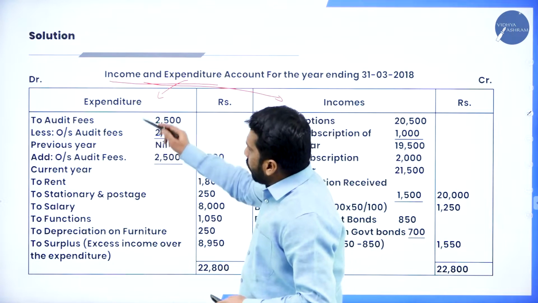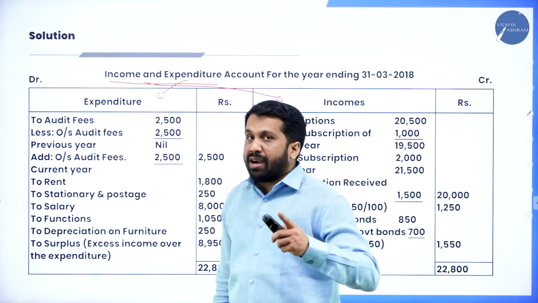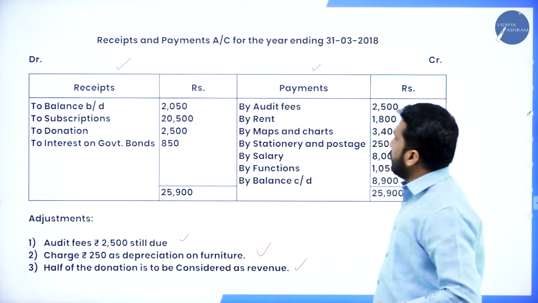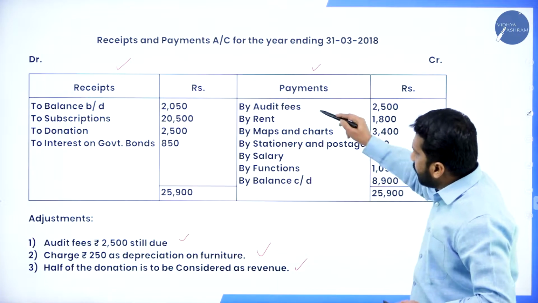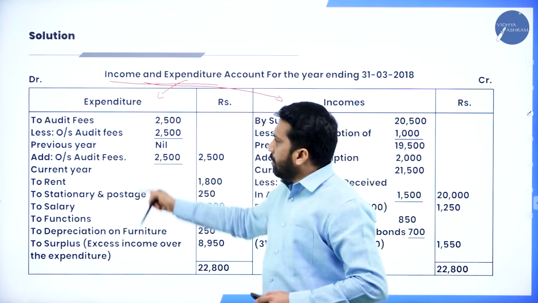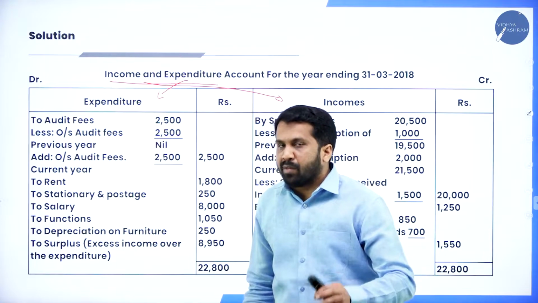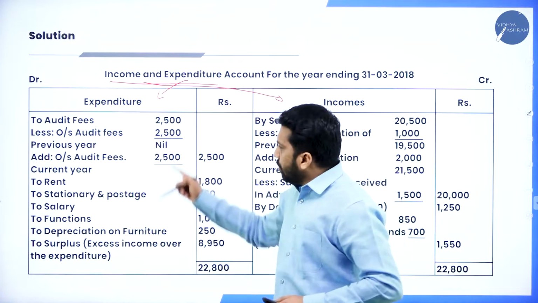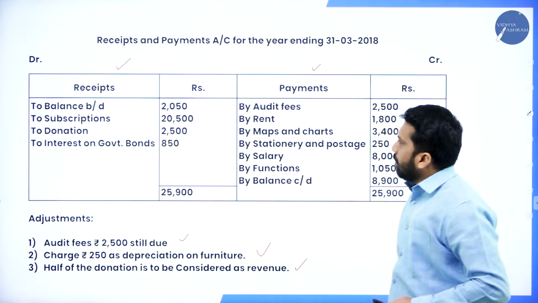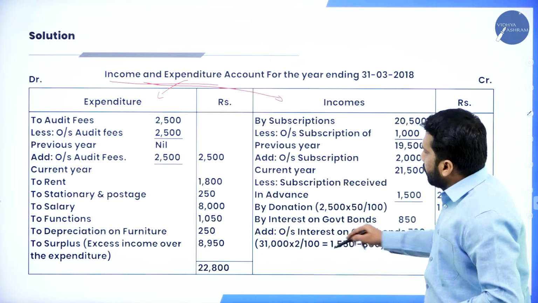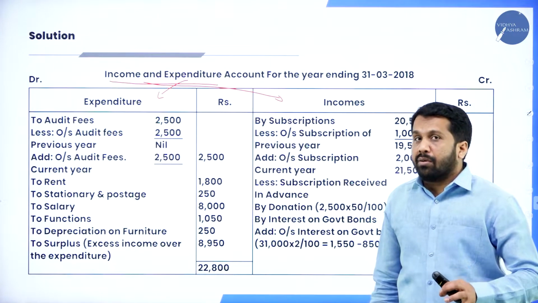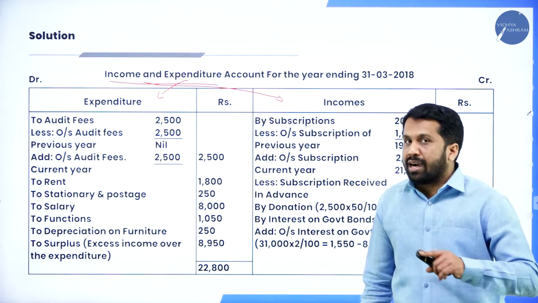Now, what are these expenses? I'll go back to your question. These are your payments. All the payments will come under expenditure. Hope you are clear. All the payments will go to expenditure. Then all the receipts will come to income. Now, whether we take all, the answer is no.